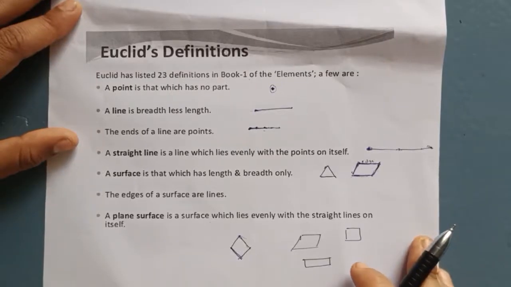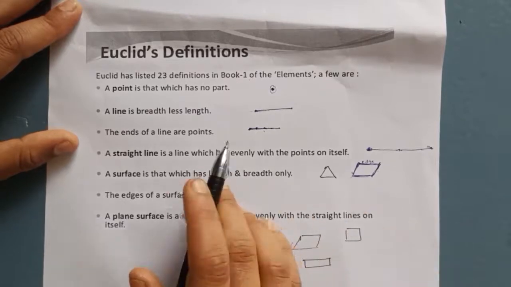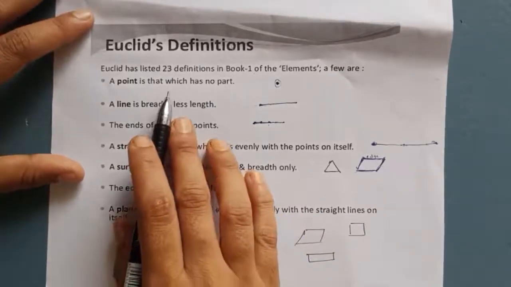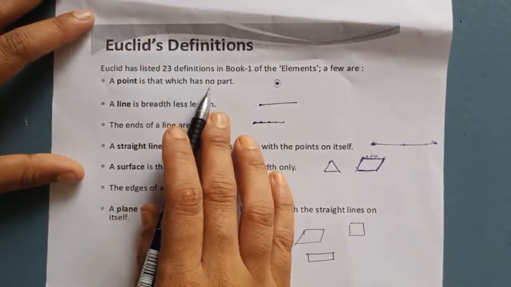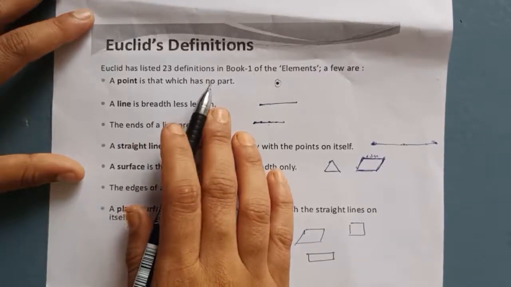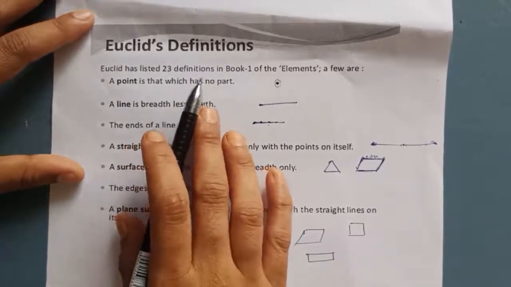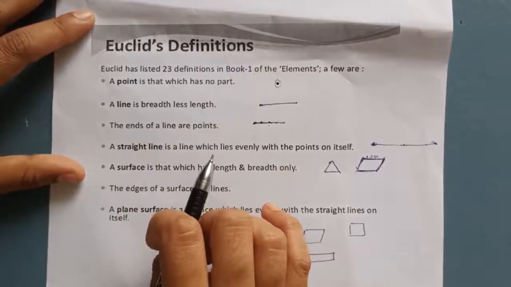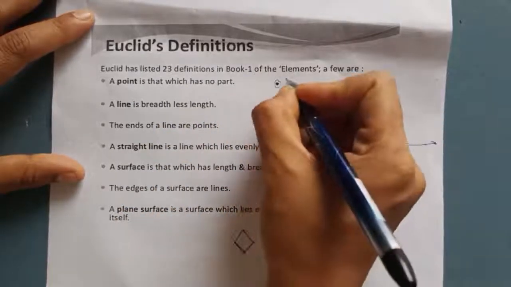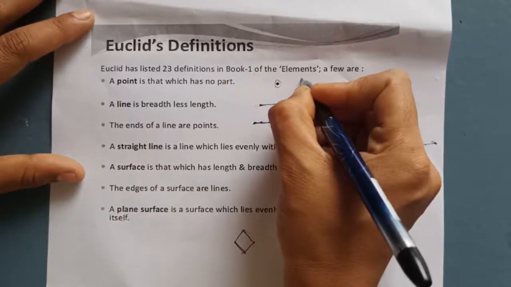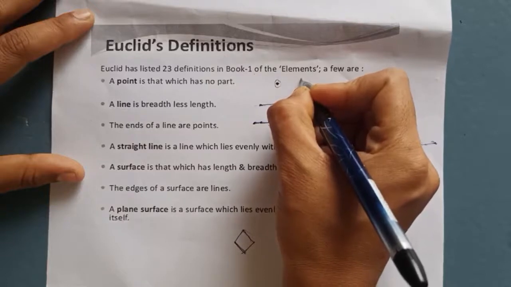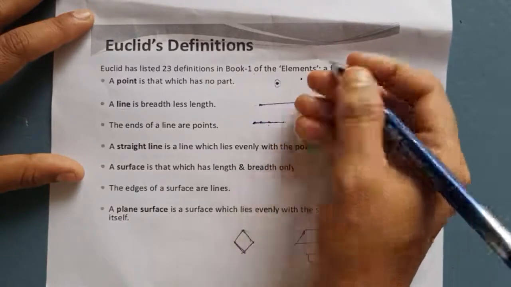Students, if we go carefully through these points, about a point which has no part, we can say that something has to be explained here, because a point means a dot. A dot has some dimension, meaning it occupies some area.